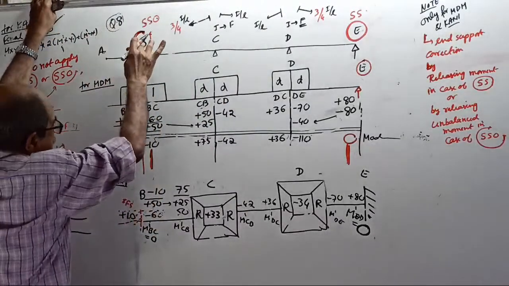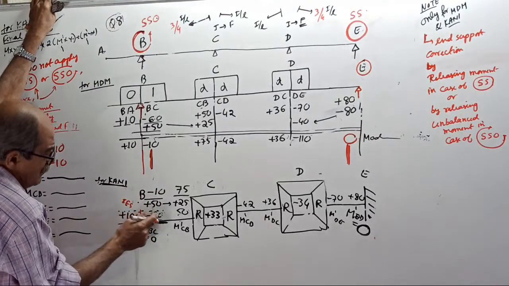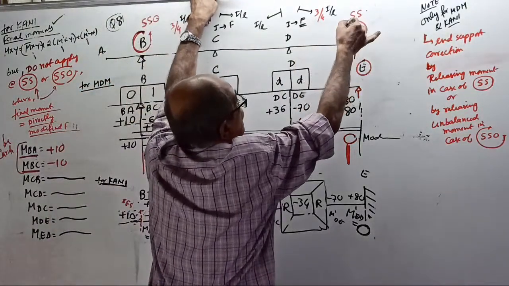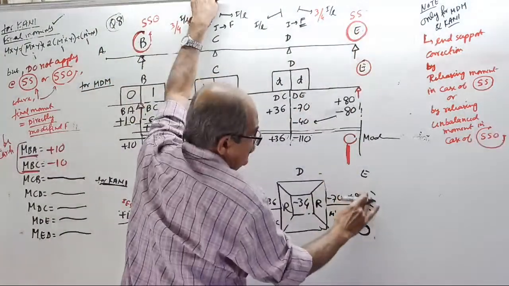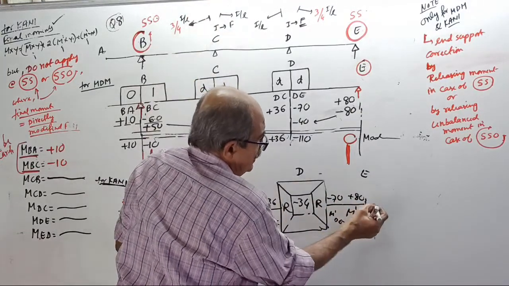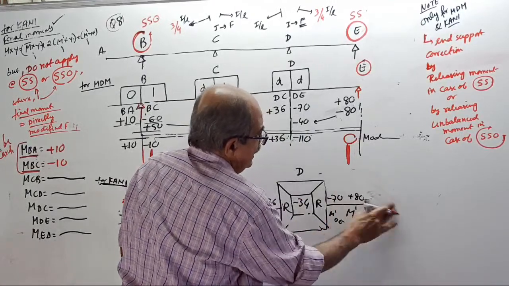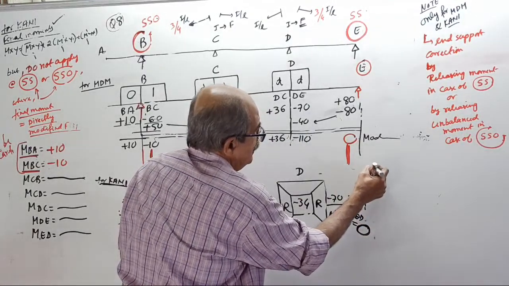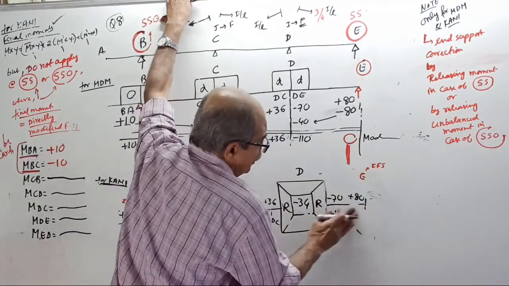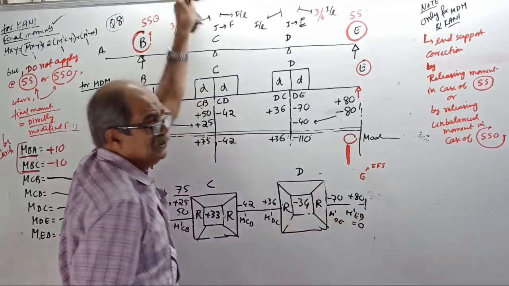So because it is simple support, imaginary fixed support, but overhang is there, enter the moment 0 here, small 0. E is simple support. Therefore, this will become imaginary fixed support. Okay, now this is not full 0. This is M dash ED, small 0. Actually small 0, big 0. 0 is 0 only.